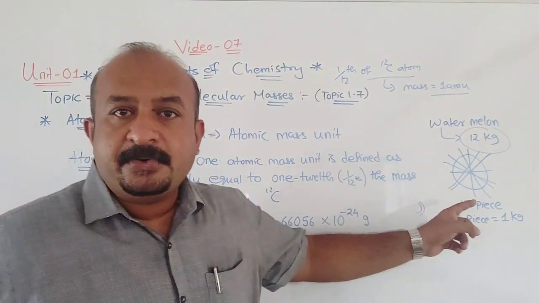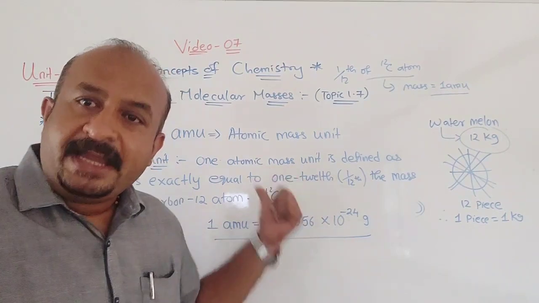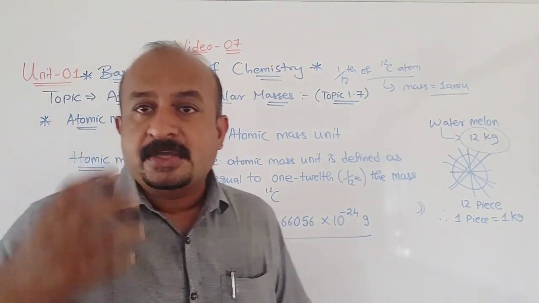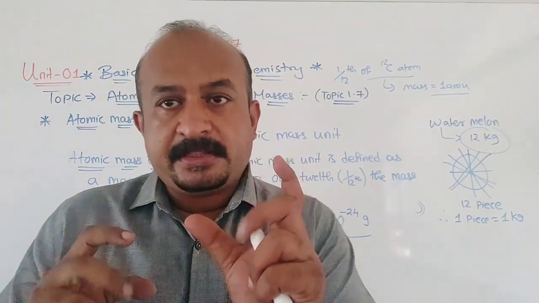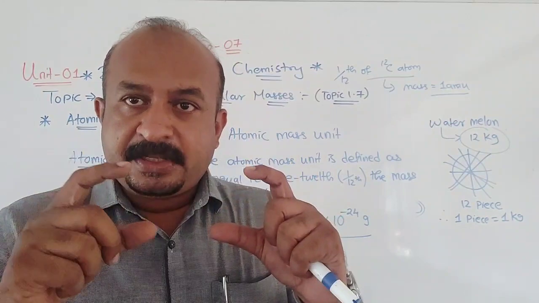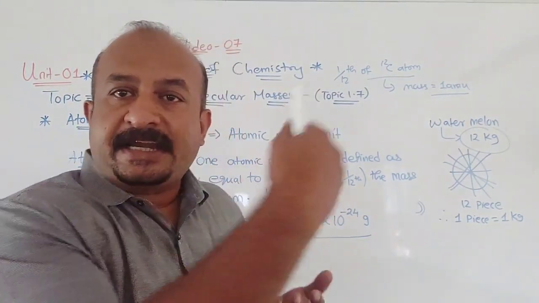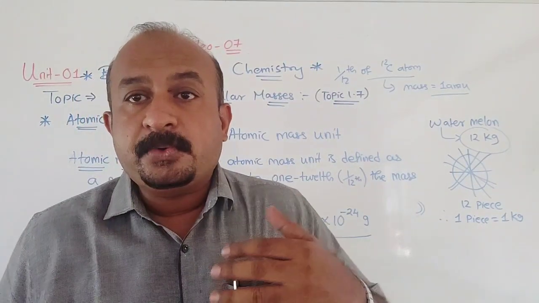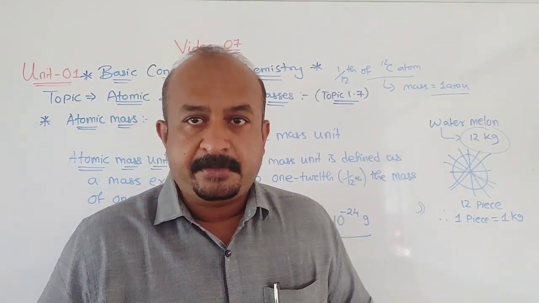Okay? In the same way as we calculated the fruit mass unit, if you remember. Understood? So this is the atomic mass unit, and this mass is taken as standard. That is 1/12 of the carbon 12 isotope, 1/12 part of the carbon 12 atom. That weight is taken as a standard, which can be used like a standard weight on one side of the pen balance to calculate the atomic mass of all the different elements in the periodic table.